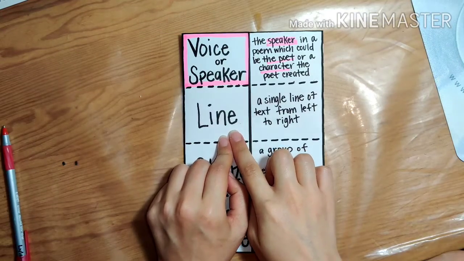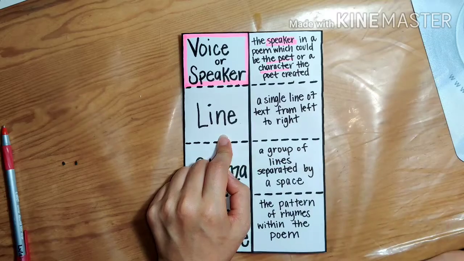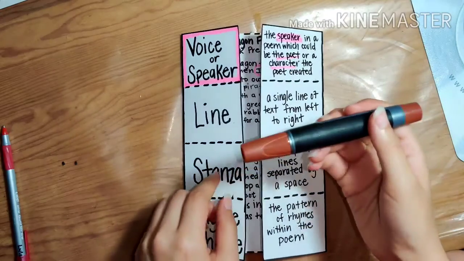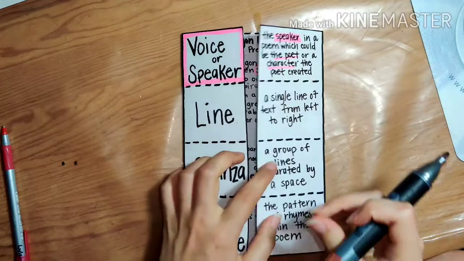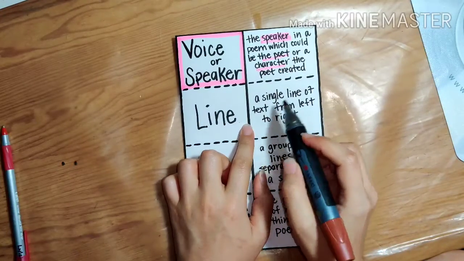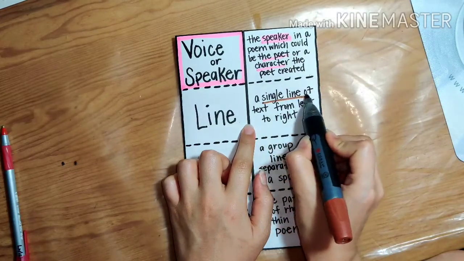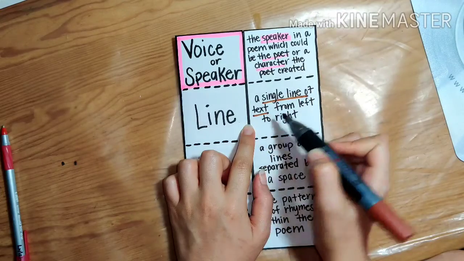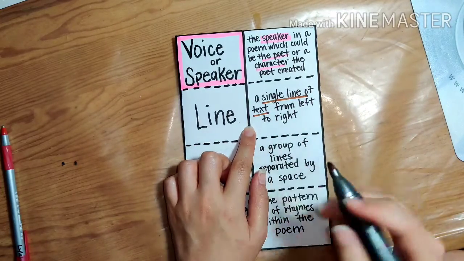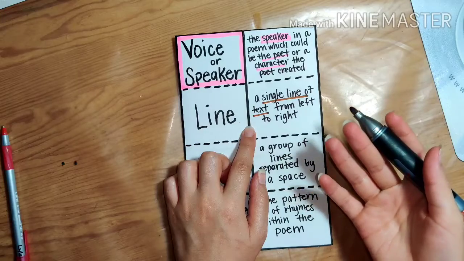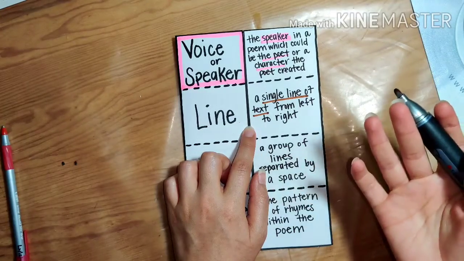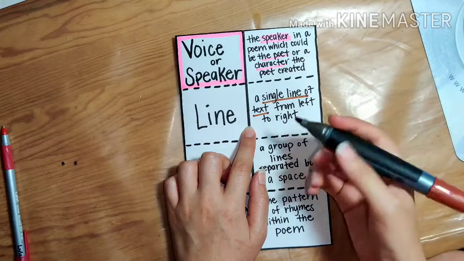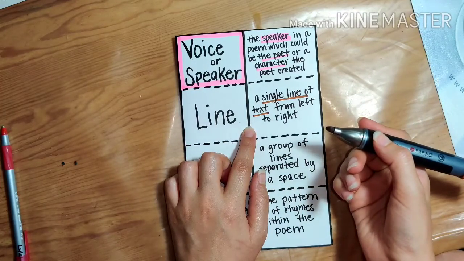A line, for this one, I am going to go ahead and color code this with a brown highlighter. So what is a line in poetry? For the line in poetry, it is a single line of text, and it doesn't go the same way that a book does, where the sentences just keep going and going, and it is a complete sentence, and you know it has ended because there's a period or a question mark at the end.